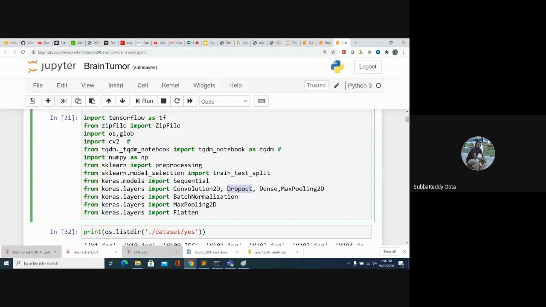You are using only 500 neurons, and the rest of the 500 neurons will be off. Off means we are not using those connections. So it is like on and off. Every time in the training process, only 50% of the neurons will be active and the other 50% will be inactive.